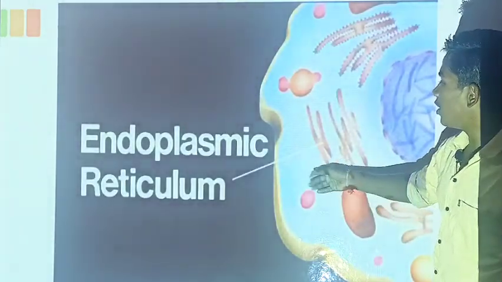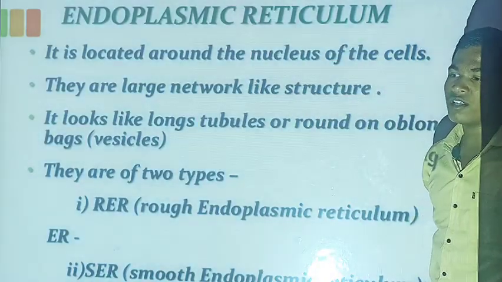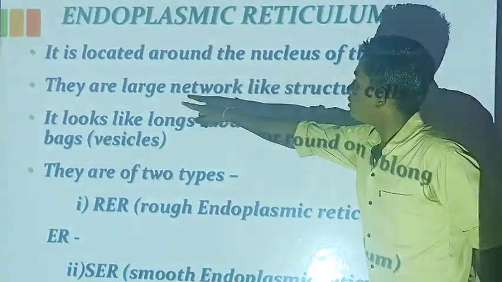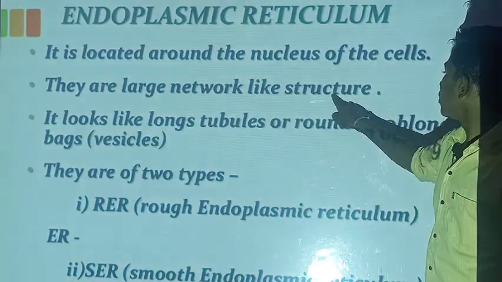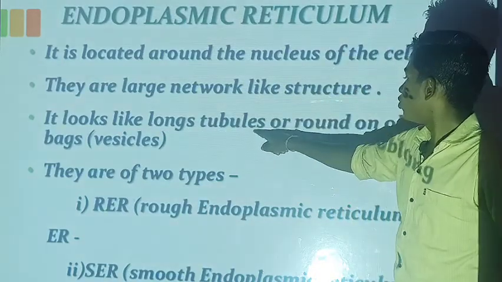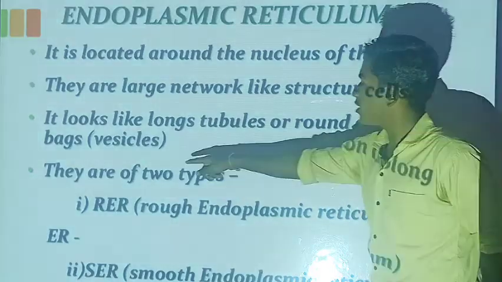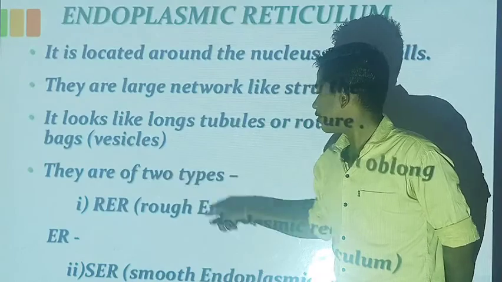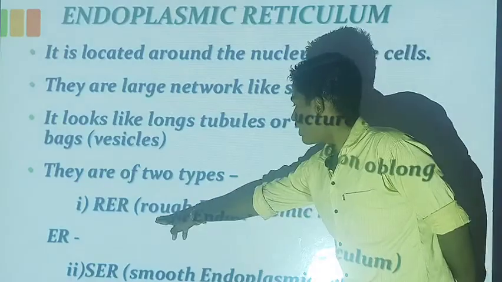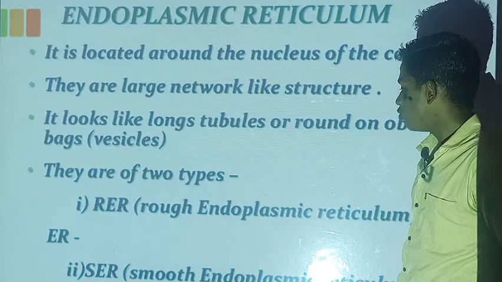This is the picture of endoplasmic reticulum. The endoplasmic reticulum is an organelle of the cell. It is located around the nucleus of the cell. It is a large network-like structure. It looks like long tubules or round or oblong bags or vesicles. There are two types of endoplasmic reticulum. First one is RER, rough endoplasmic reticulum. Second one is smooth endoplasmic reticulum.